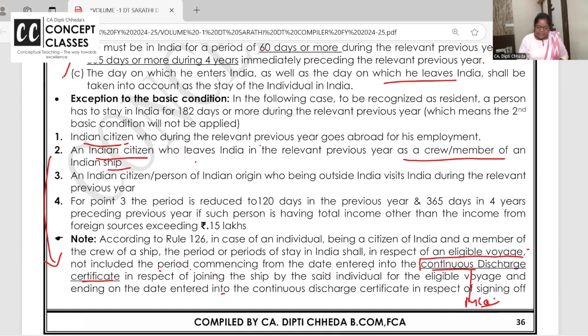The third one is Indian citizen or a person of Indian origin. Person of Indian origin being outside India means his parents, grandparents, anyone is born in undivided India. He is staying outside India and he comes to visit India.